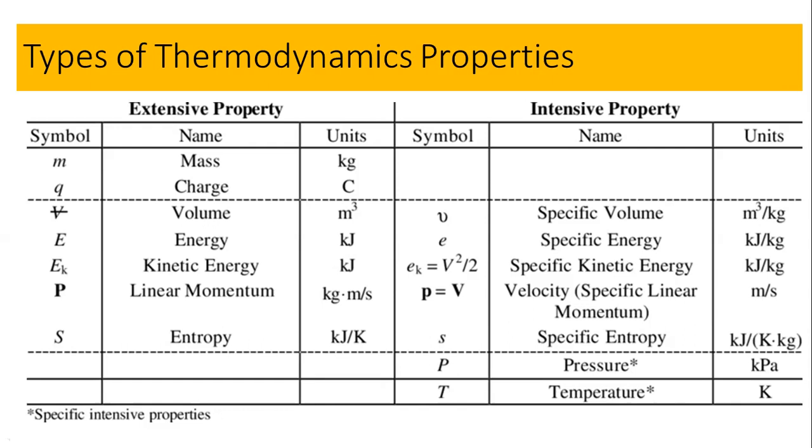Let me first explain another unit. This is the energy, this is the specific energy, and if you increase the mass or the matter, of course the energy is going to increase. It depends on the matter. But what would be the specific energy? This is the energy per kilogram of the material.